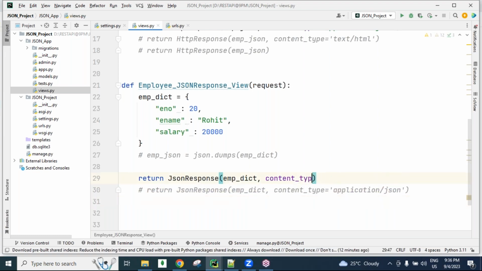No need of writing this one, guys. By default the content type is application/JSON only in this JSON response method. Simply we are writing like this. No need to write explicitly the JSON format. So see, guys, this JSON response method directly takes the dictionary type object as input, converts it into JSON, and sends this JSON to the browser, guys, or to another application.